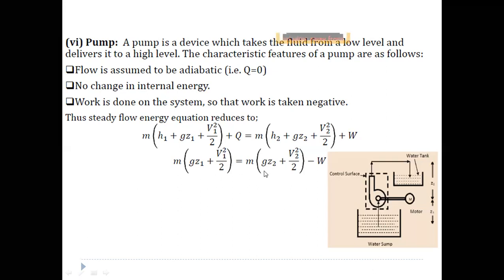So Z1 and Z2 can't be neglected. Since the flow is adiabatic, Q is 0, and since the pump takes work from the motor, W is negative. So the final equation becomes M into (g Z1 plus V1 square by 2) equals M into (g Z2 plus V2 square by 2) minus W.